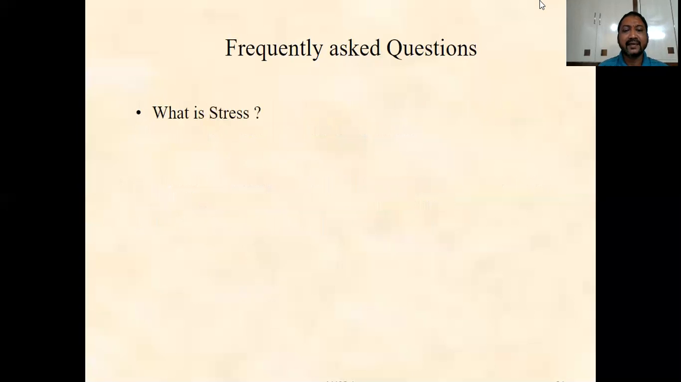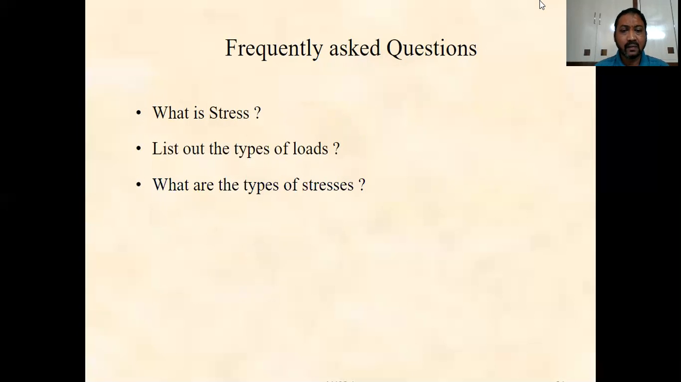And now the frequently asked questions. Generally, we should know the definition of stress. What is stress? And list out the types of loads and what are the types of stresses.